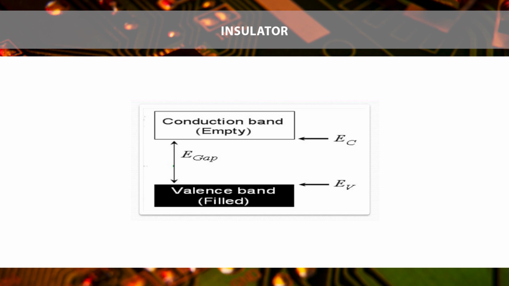Between both bands there is a maximum gap, known as the energy gap. A material which does not conduct current is called an insulator. The conduction band and valence band are separated by a large energy gap, which is greater than 5 electron volts.